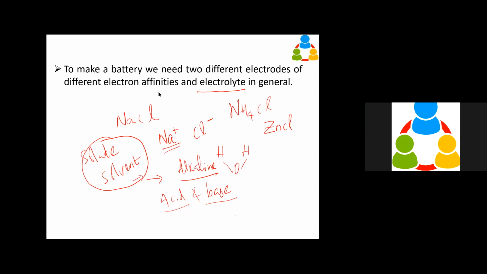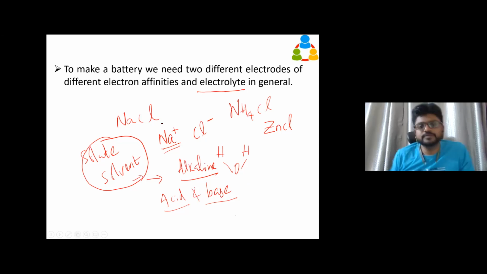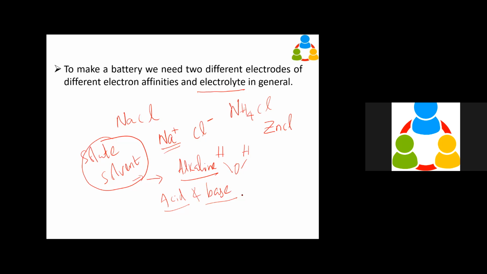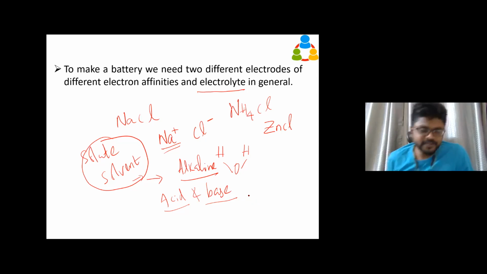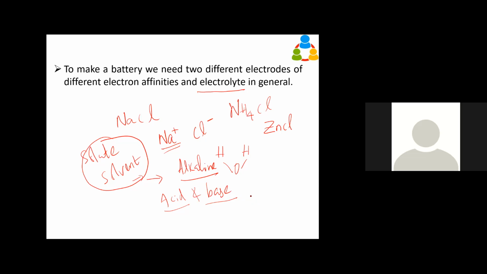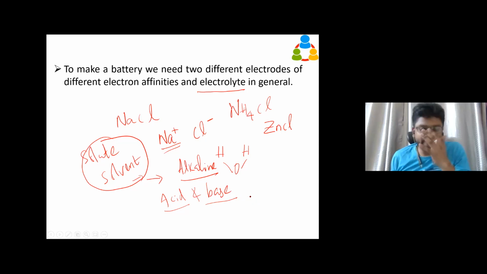Sri Lakshmi was telling litmus paper. It should turn blue, right? If it turns blue, what is it? Yes, base. Okay, fine.